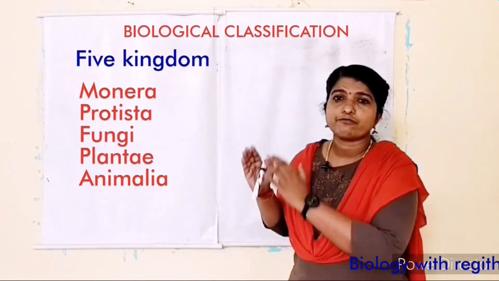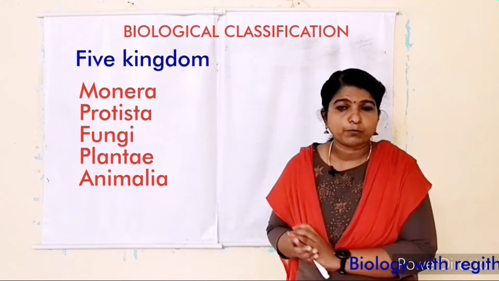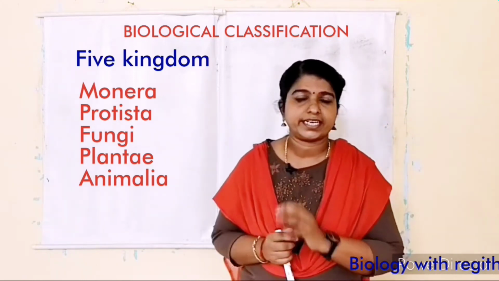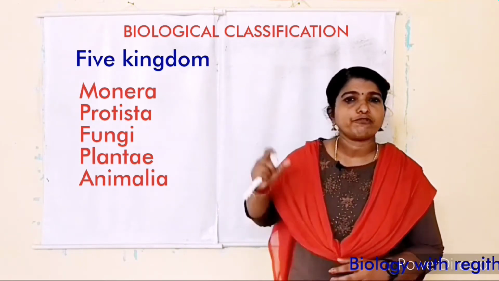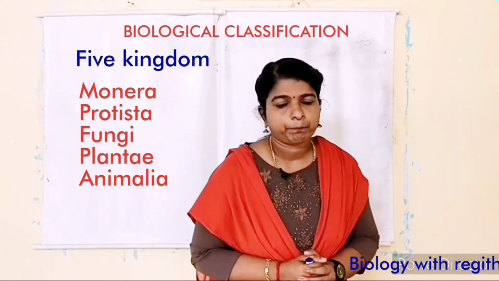These are the five kingdoms proposed by R.H. Whittaker. Now we can study the characters of each kingdom one by one.